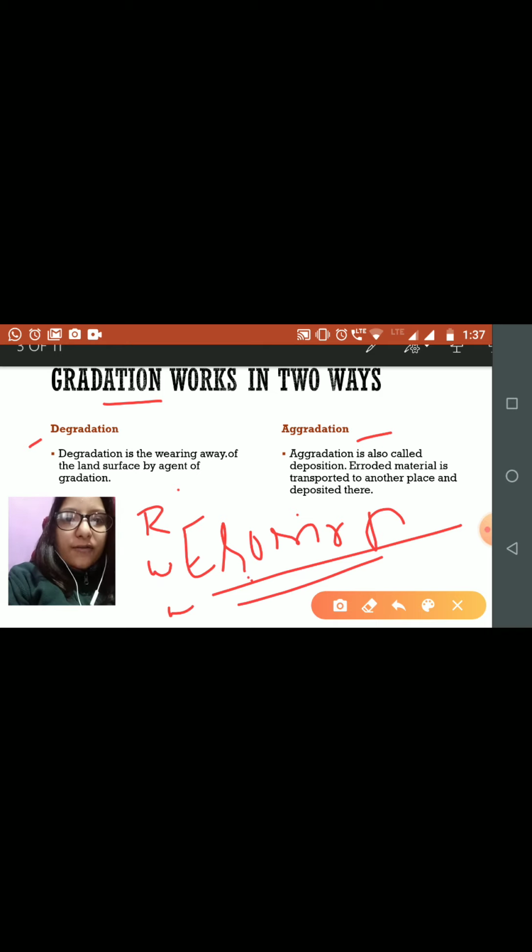If the work of erosion is to remove the weathered particle, then the work of deposition is to give elevation to the depression or to the lowland. So if erosion removes the weathered particle, then deposition will form new features by depositing sediments. This is the thing you need to understand. With degradation, the term erosion is associated. With aggradation, the term deposition is associated.